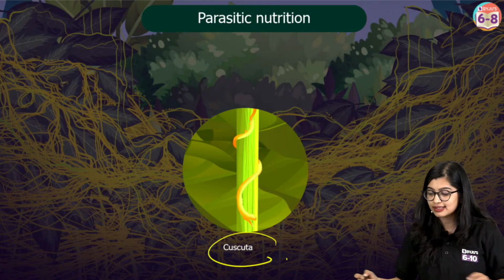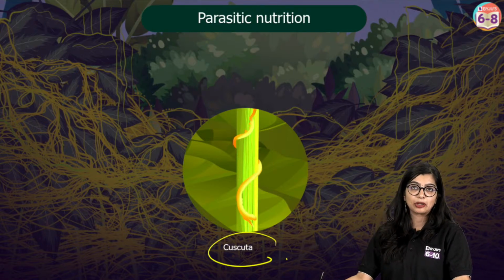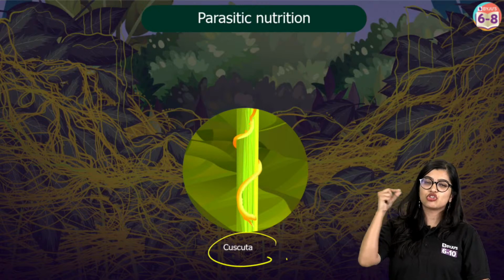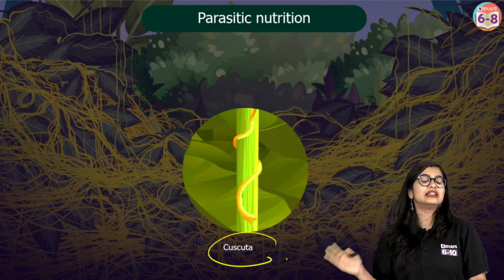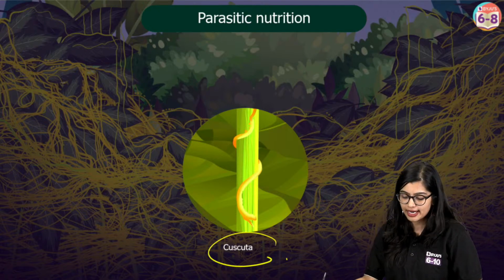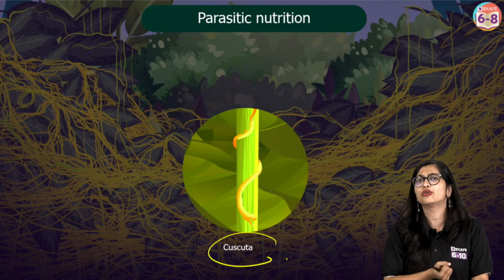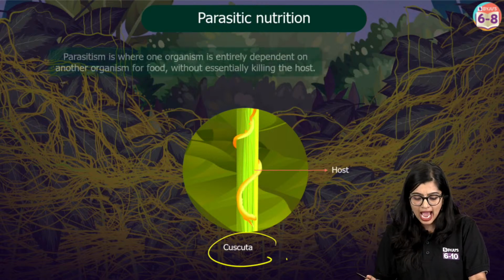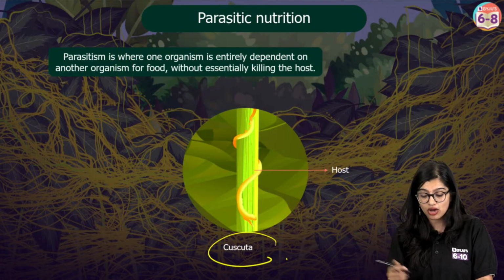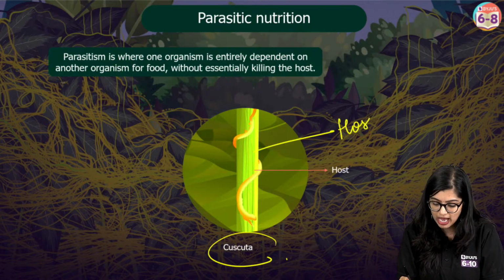Cuscuta is a very common example. Cuscuta is a long, thread-like plant that does not have any chlorophyll. It has specialized structures which help in sucking nutrition from a living organism, which we call the host plant.